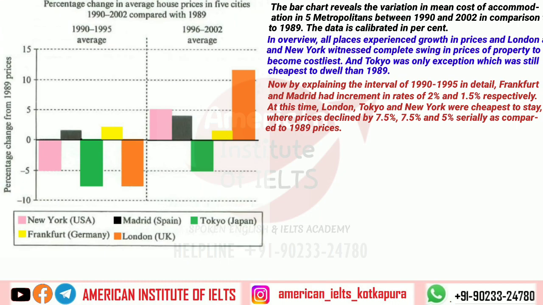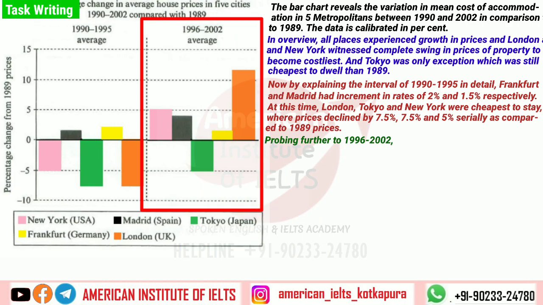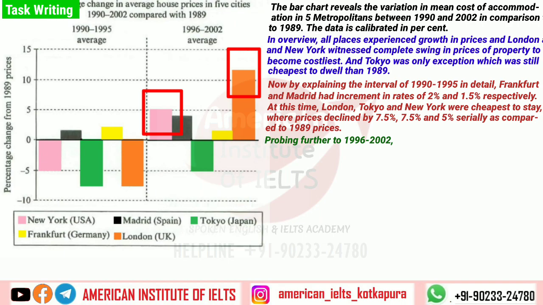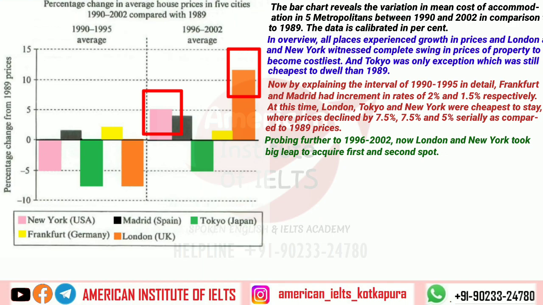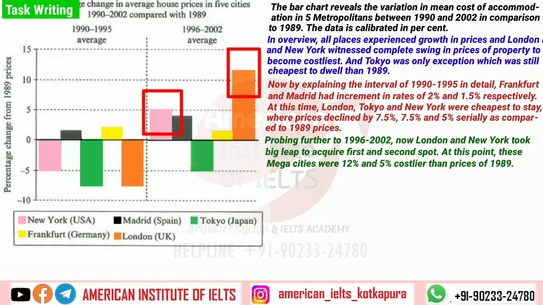Right, so our first part is over, and now probing further to 1996 to 2002. Now again we'll have to talk about London and New York first, because they have experienced a big change. So London and New York took a big leap to acquire the first and second spot, right? And now also let's talk about the data. At this point, these mega cities were how much? 12% and 5% costlier than prices of 1989.